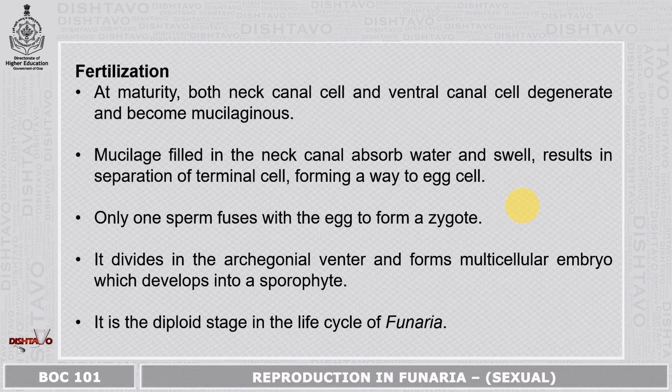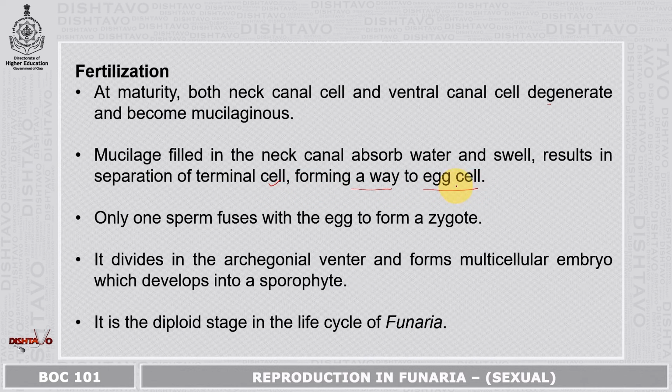Now, next part is the fertilization. So, at maturity, both the neck canal cells and the ventral canal cell degenerate and become mucilaginous. This mucilage fills the neck canal, absorbs water and swells. Now, this will result in the separation of the terminal cells. So, this will provide the way to the egg cell.